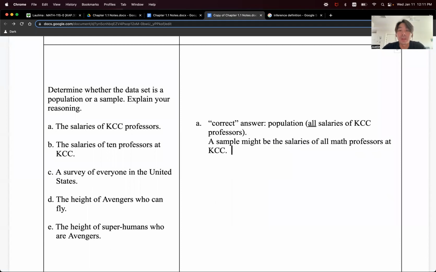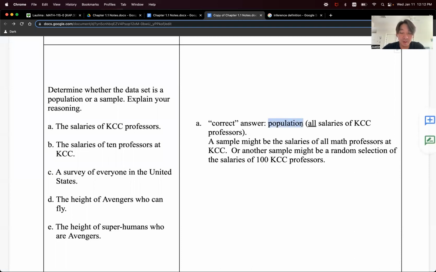A better sample, or okay, another sample could be a random selection of the salaries of 100 KCC professors. Okay, so that's the justification for why I would say that the most natural answer for letter A is population.